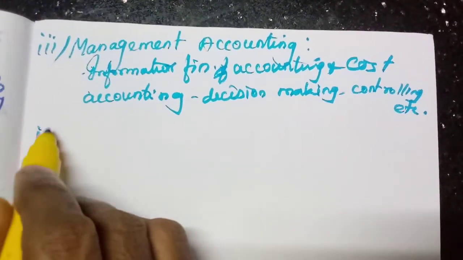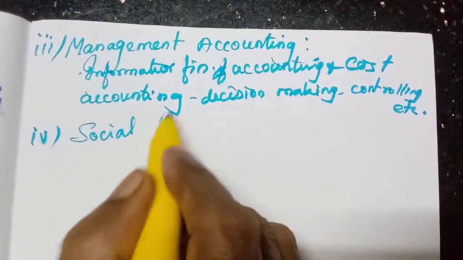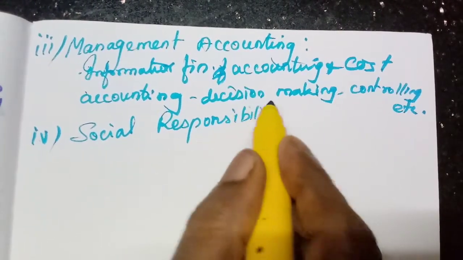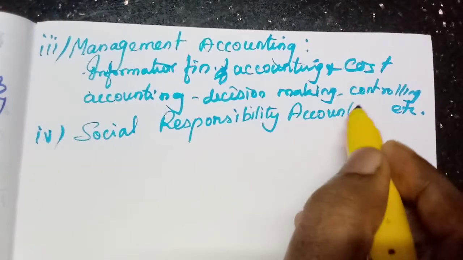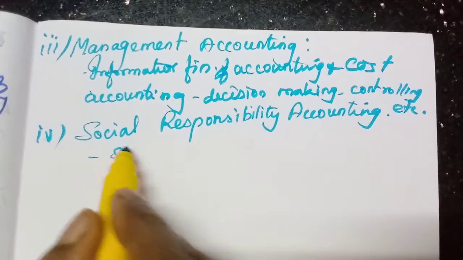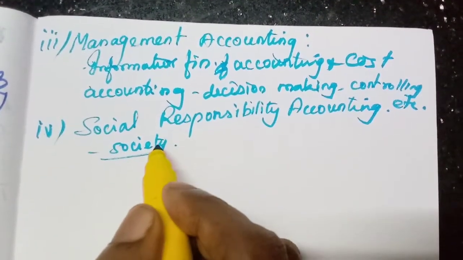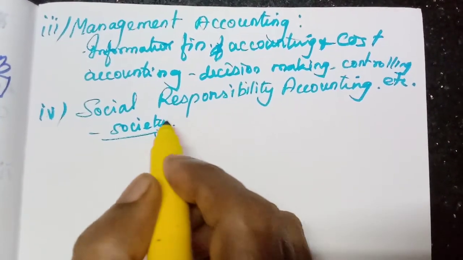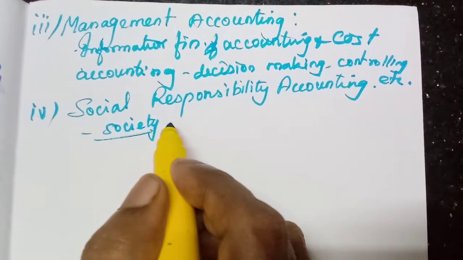Then the next one is social responsibility accounting. Accounting is not ending with the management accounting. Social responsibility accounting is related to the society. In the introduction, I have told you, any organization is running in the midst of a society. So they have to take care of the society around which they are working.